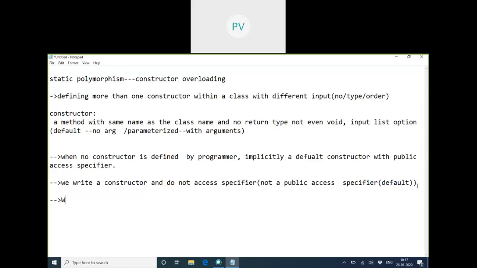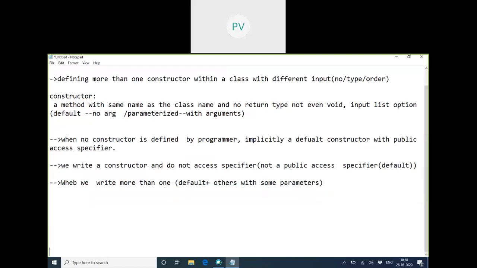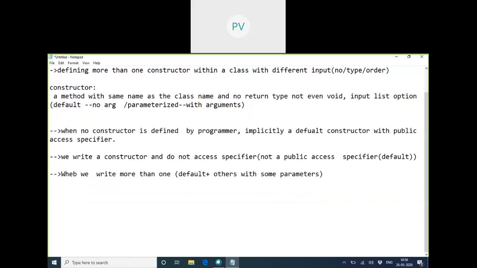Now, when we write more than one constructor, how will we write them? One can be default, plus others with parameters. So how many ways can we create an object of this class, if a class has more than one constructor, including a default?